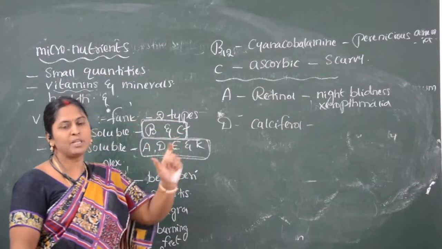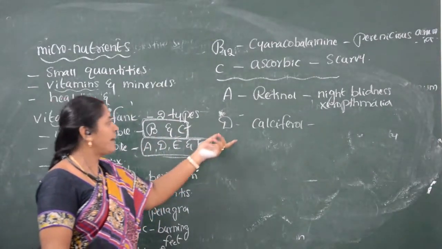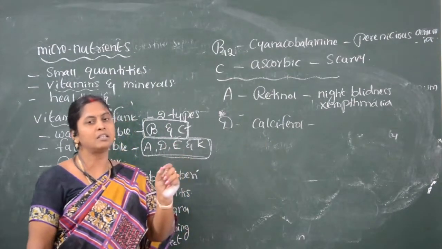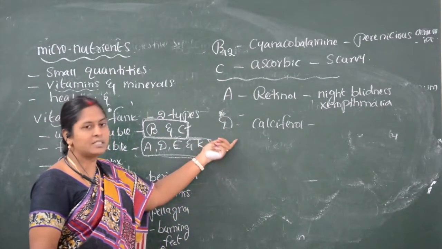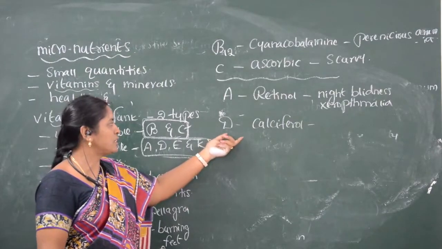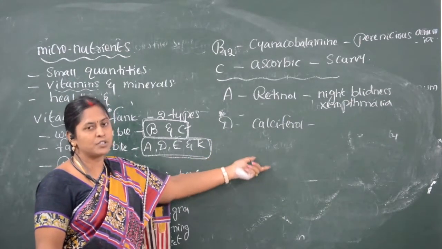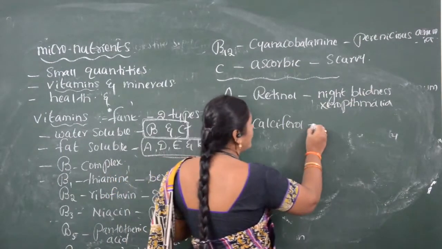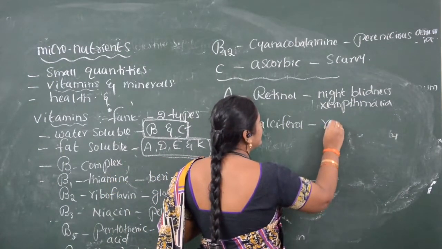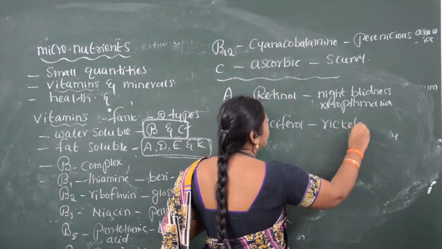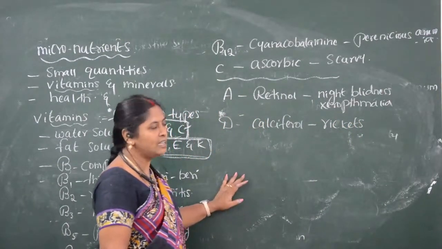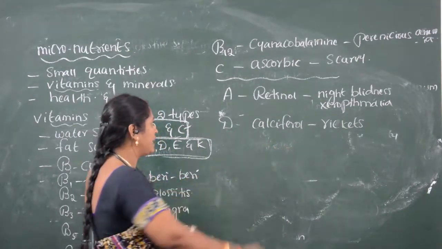Skin produces vitamin D in presence of sunlight. When vitamin D is deficient, the person suffers from rickets.